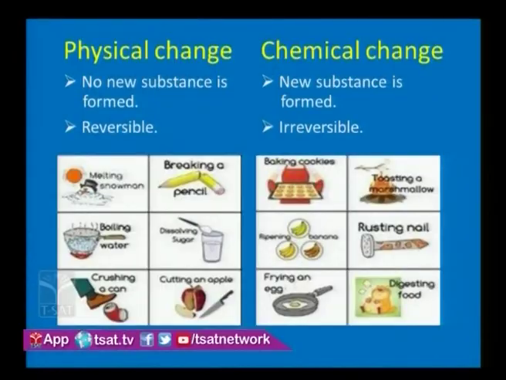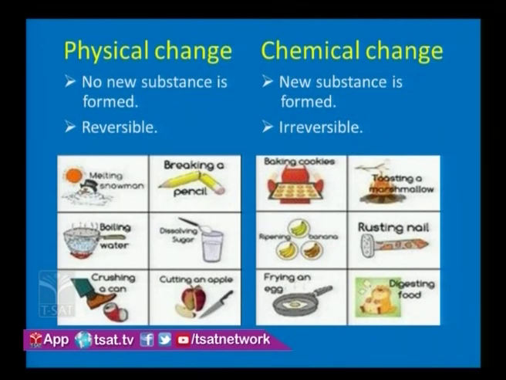Next we'll move on to physical change and chemical change. First we will discuss what physical properties are. When you look at an object, you can see some properties like size, shape, color, state of the substance. Any change in these physical properties is a physical change.